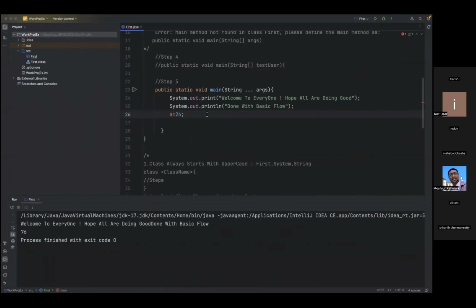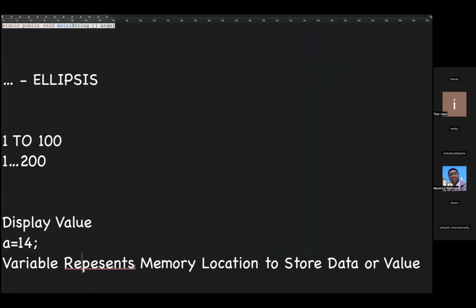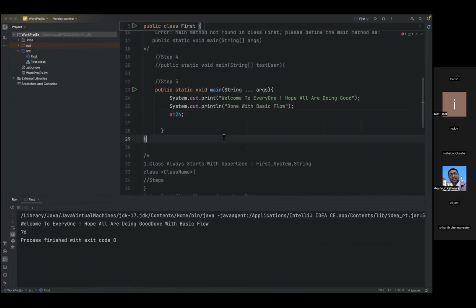I cannot use the variable directly like this. We are saying this variable represents a memory location to store some kind of data. We stored some integer data. But why are we saying memory location? We cannot use variables by using these kinds of terms directly.